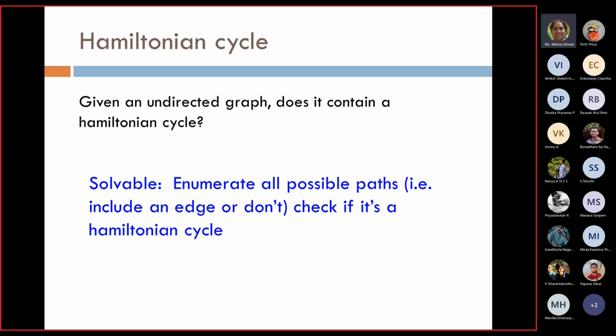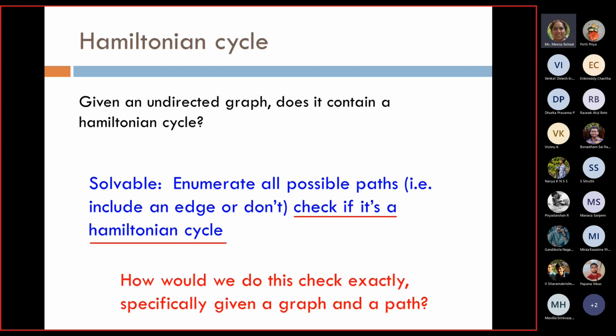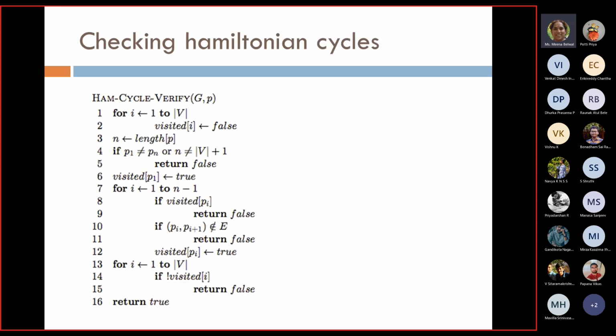Another property of this Hamiltonian cycle problem we saw is that if a solution is given to me, I am able to verify whether the solution is correct or not. So we write the algorithm for checking the Hamiltonian cycle. I am not going to discuss the algorithm, but you can go through it. We have an algorithm that checks whether a given path, or a given cycle, is forming a Hamiltonian cycle or not. That is easy to do.